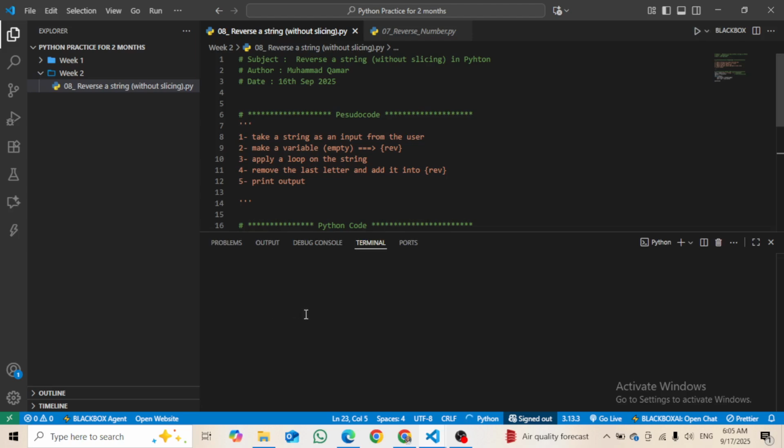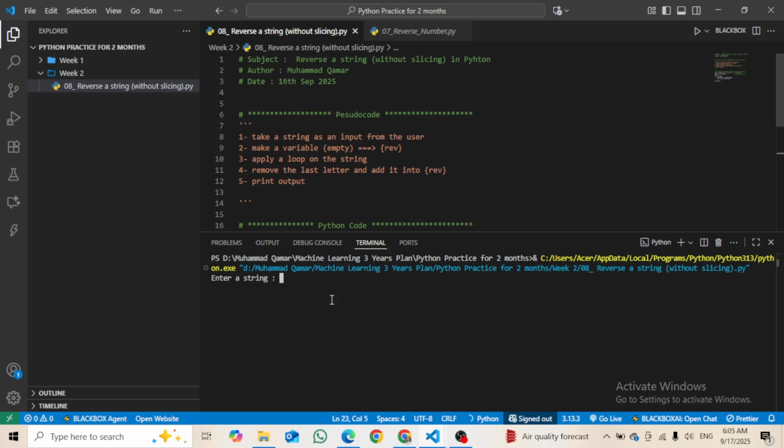I hope so, it should work. All right, I will write Muhammad here, and here you can see that it is giving us the reverse of that string, so it will work every time I run it.